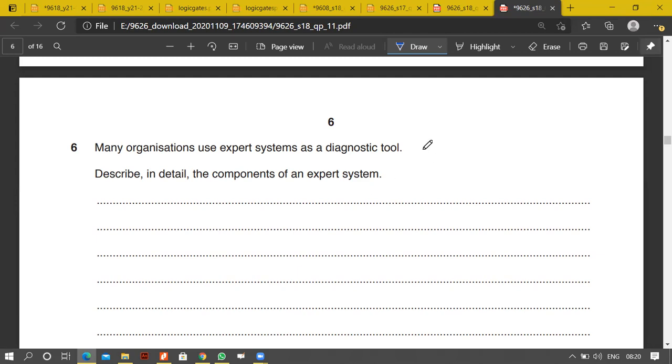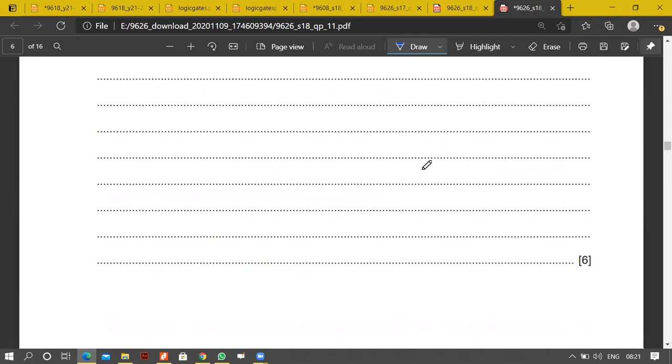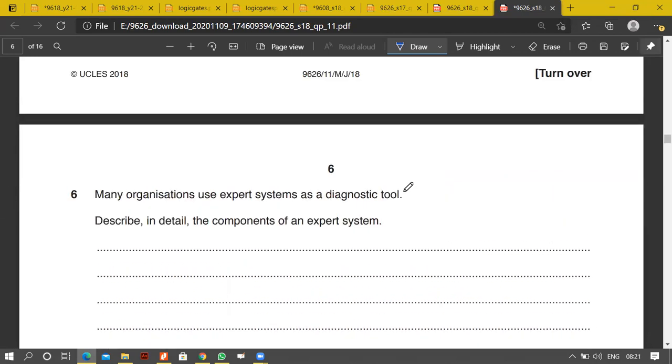Generally, we will not discuss any particular expert system. We just have to tell how an expert system basically works. Okay? This is all we have to do. So obviously, the 6 marks over here does not mean we have to mention 6 points. The question is that we have to explain how it can be used as a diagnostic tool. Okay? So we can further mention